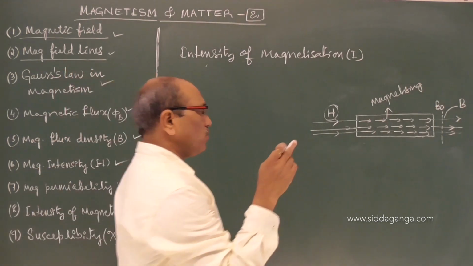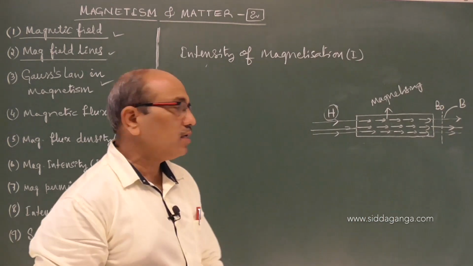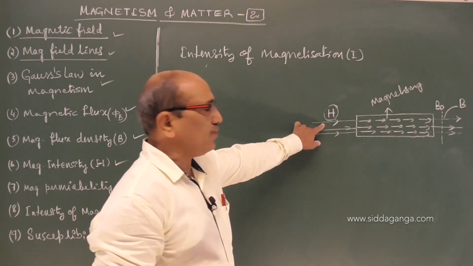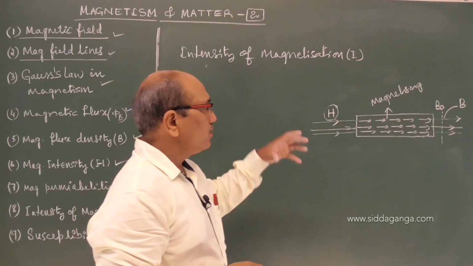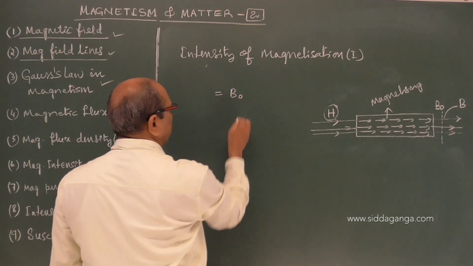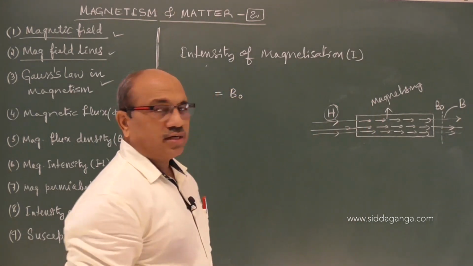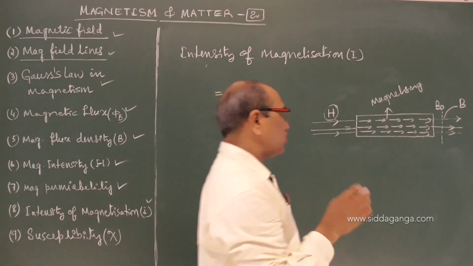So as we have placed the magnetic material in the magnetizing field H, already before that there is B naught. Without this, the dipoles present are randomly oriented, in a disordered order.